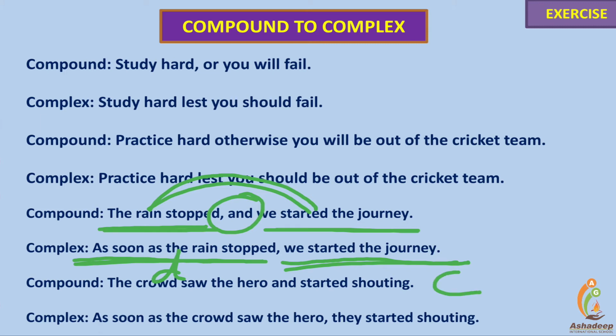Here, two clauses. We started the journey is the principal clause, main clause, independent clause. While as soon as the rain stopped is a dependent clause, subordinating clause, adverbial clause showing the time.